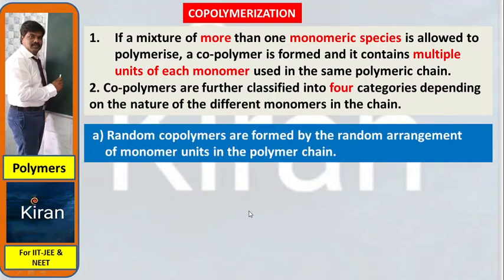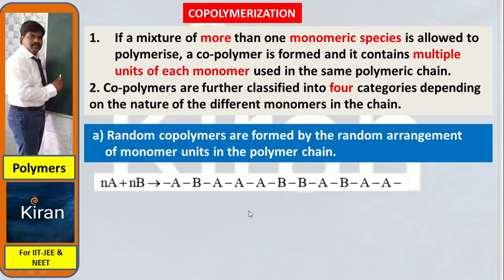Random copolymers are formed by the random arrangement of monomer units in the polymer chain. So this is random. Copolymerization means intermixing of two different monomers, A and B, which may combine as AB, or in between AAA will come, BB, and then AB, AA. In this way it is a random arrangement. There is no systematic order. First A and B, then three A's, then one A again, two A's in between B. So this is a random arrangement.